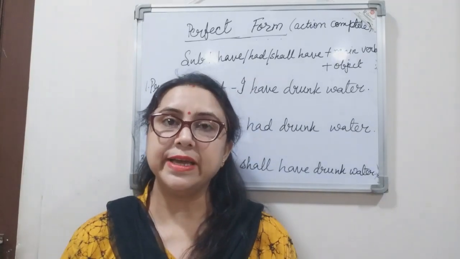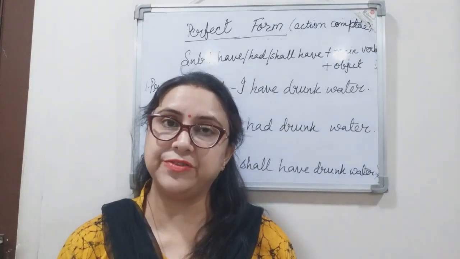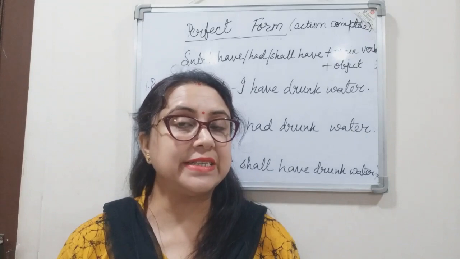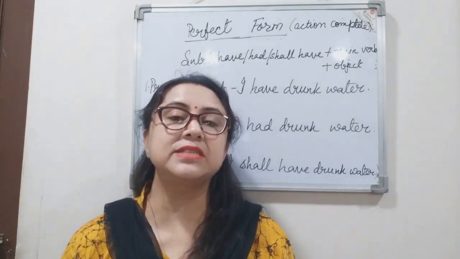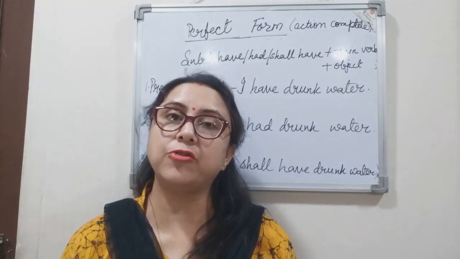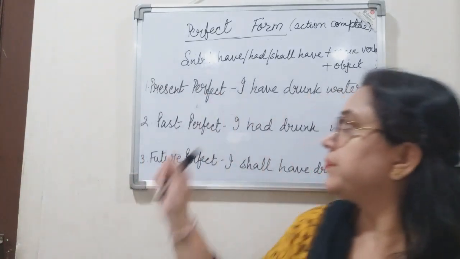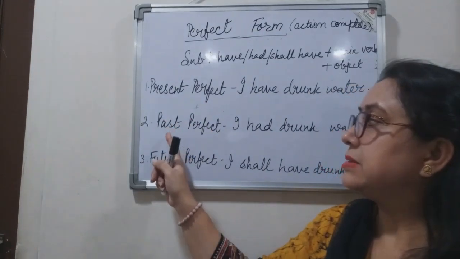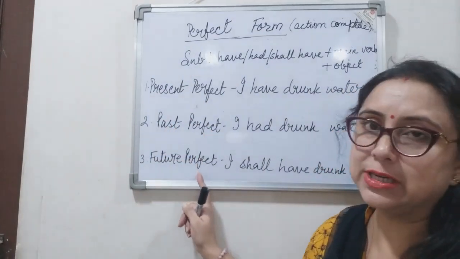Moving on to the next form, that is the perfect tense. Perfect tense shows or indicates that the action is complete. And the three forms of perfect tense are present perfect, past perfect, future perfect.